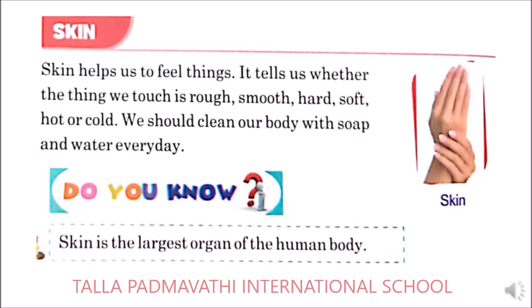Next, do you know skin is the largest organ of the human body? We do have different types of organs, as we have already seen in the previous chapter, like internal body organs and external body organs. Among all these organs, our skin is the largest organ in our body.